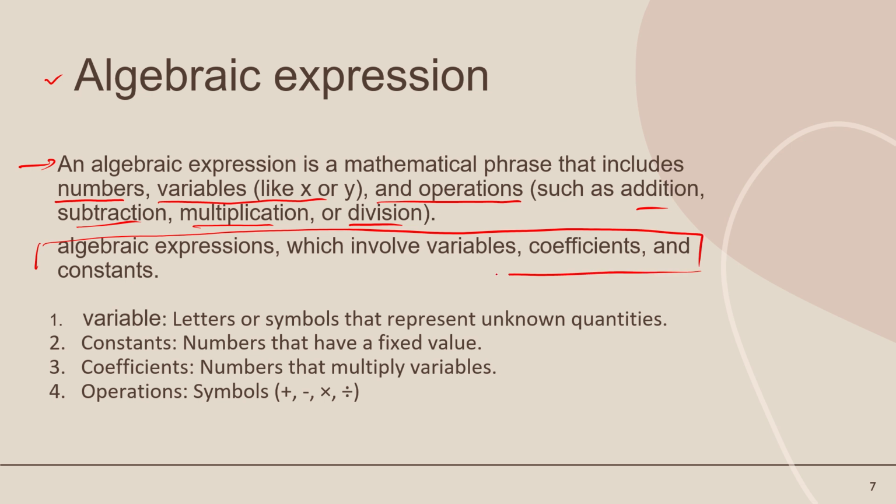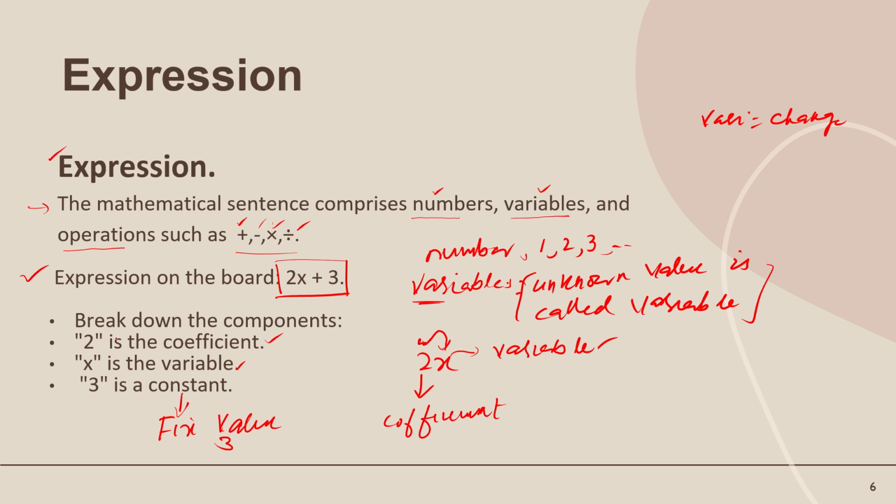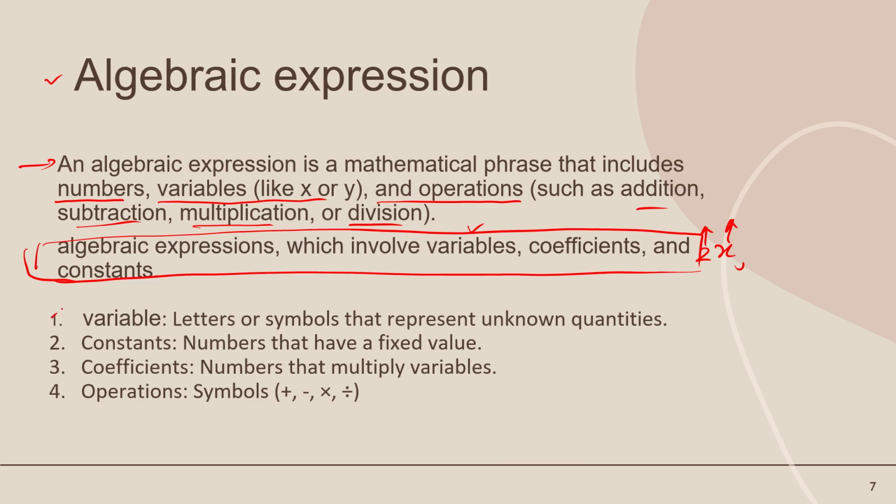The main thing about an algebraic expression is that it involves variables like x, and coefficients: if I multiply x with 2, then 2 is called the coefficient and x is called the variable, and the constant I already told you about in the previous slide. Now I will explain again for your understanding.